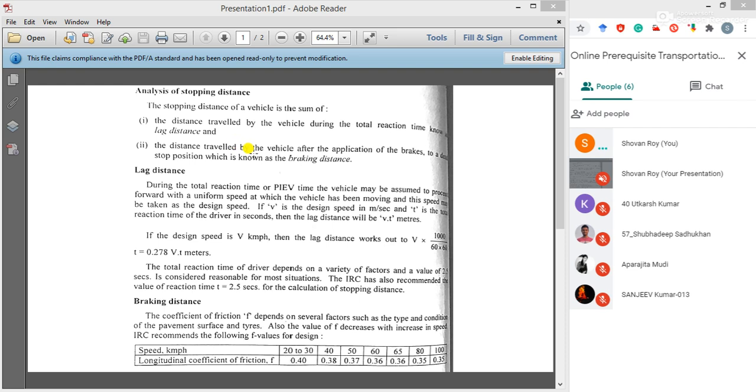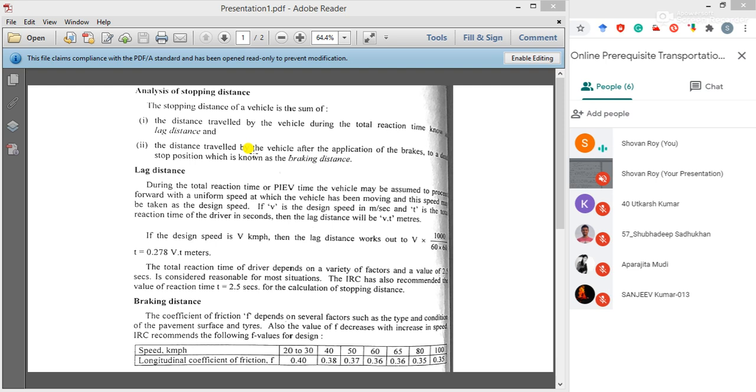Number two, the distance traveled by the vehicle after the application of the brakes. If we suddenly apply the brake to stop our vehicle, it is not possible to stop it instantly.